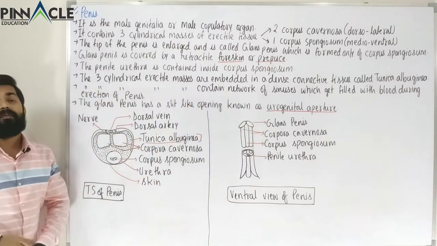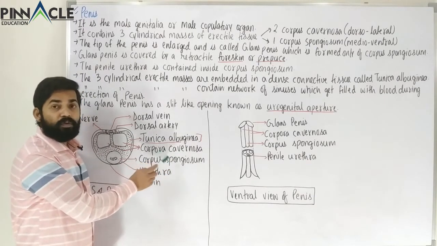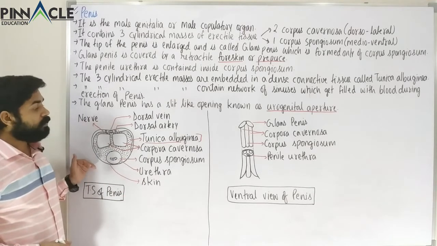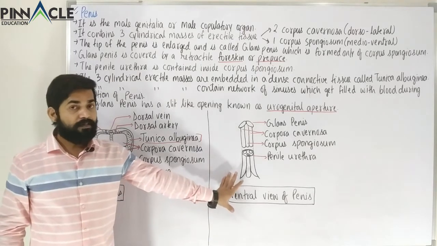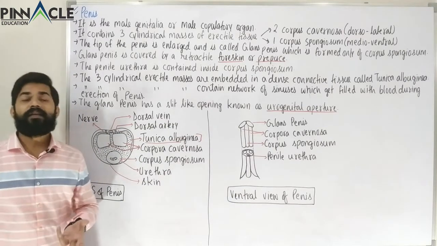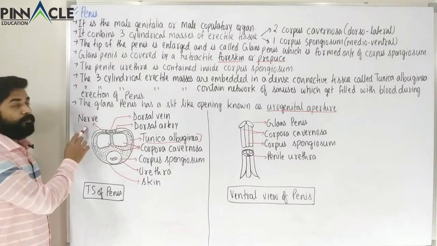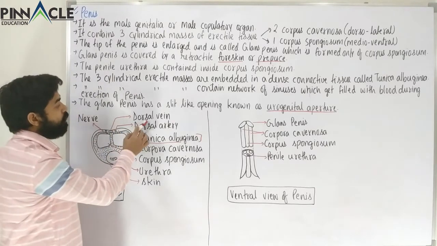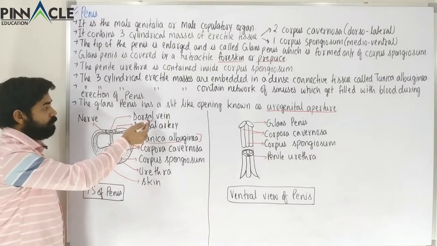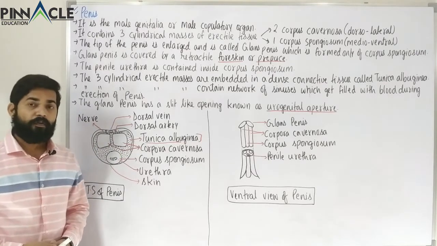The main points to remember here are these three tissues, that is the corpora cavernosa and spongiosum, and the tunica albuginea, and you can see from the transverse section as well as the ventral view what the penis is composed of. And obviously every living tissue has blood supply and nerve supply. So obviously nerves would be there, and the dorsal vein and dorsal artery would be there. These blood vessels supply nourishment and remove waste. It is very obvious.